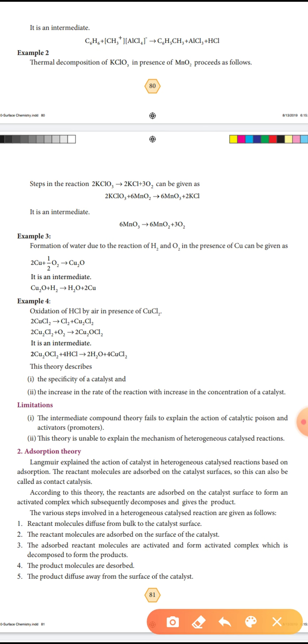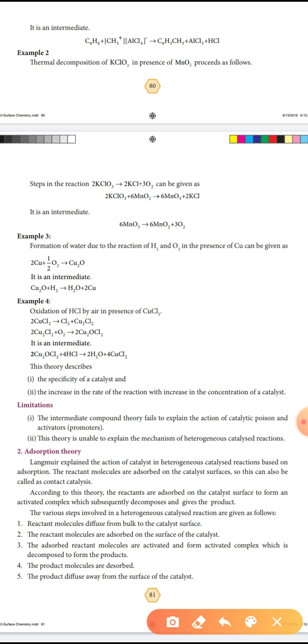Adsorption theory is also known as contact catalysis. According to this theory, the reactants are adsorbed on the catalyst surface to form an activated complex, which subsequently decomposes to give the product.